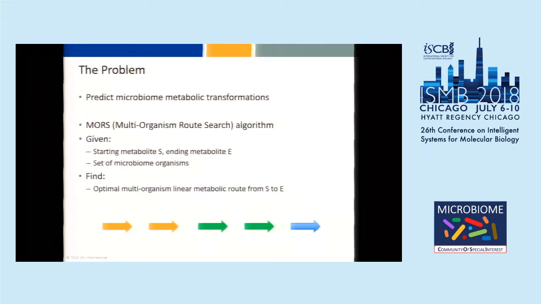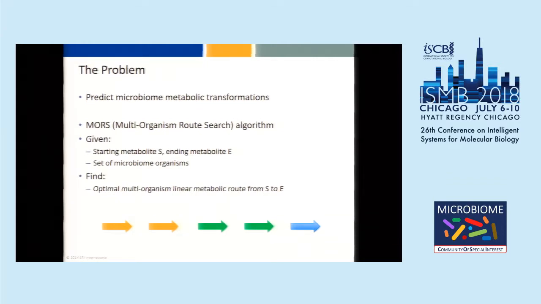And so we've developed an algorithm called MORS, for multi-organism route search, that's given as its starting points a starting metabolite, an ending metabolite, and a set of organisms in the community of interest. And its goal is to find an optimal multi-organism linear metabolic route from the starting compound to the ending compound.